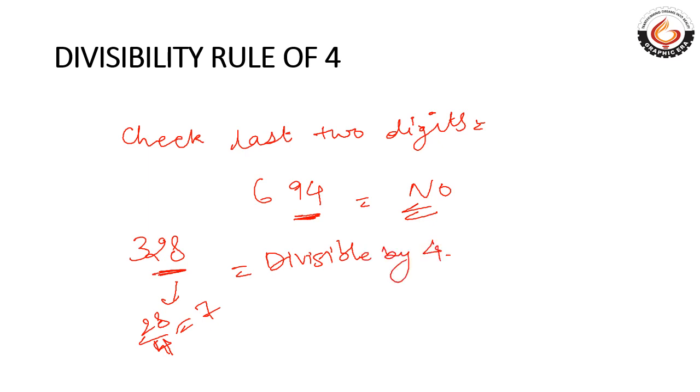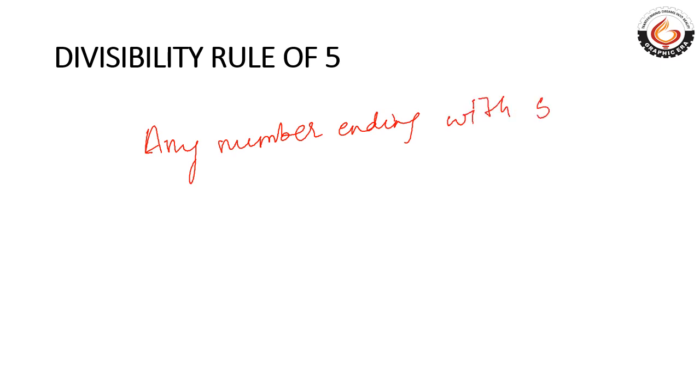Got it? Divisibility rule of 5. In this, any number ending with 5 or 0 is divisible by 5.